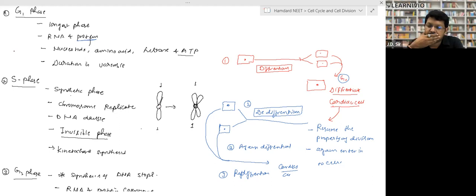Yes, haploid cells undergo mitosis, but they do not undergo meiosis. Diploid, triploid, tetraploid, all cells go under meiosis. They undergo meiosis, which means the number of chromosomes becomes half.